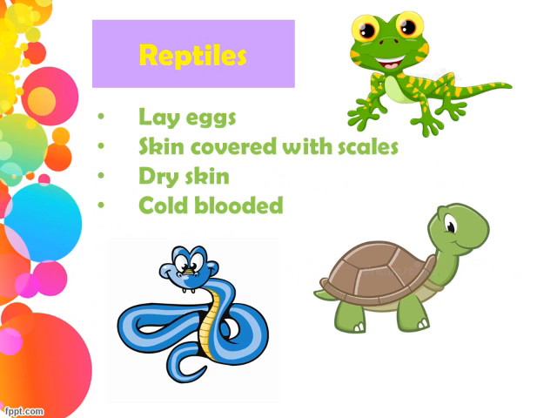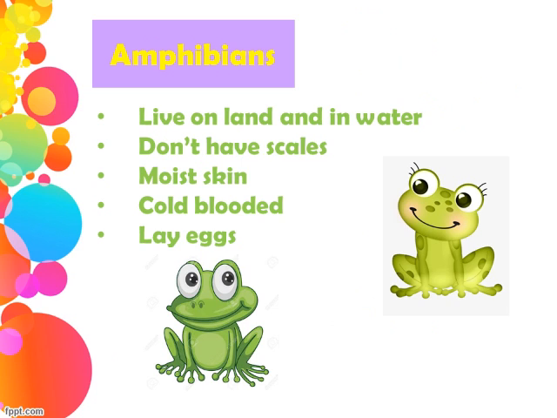Reptiles: snake, turtle and lizard are examples of reptiles. They lay eggs, their skin is covered with scales, they have dry skin and they are cold-blooded. Amphibians: they live on land and in water. They don't have scales on their body and they have moist skin. They are cold-blooded and they lay eggs. Toads and frogs are examples of amphibians.